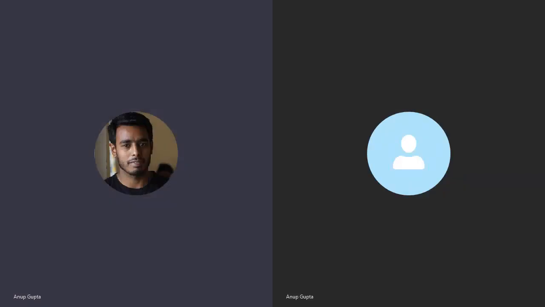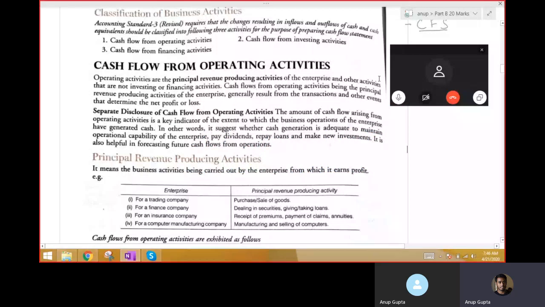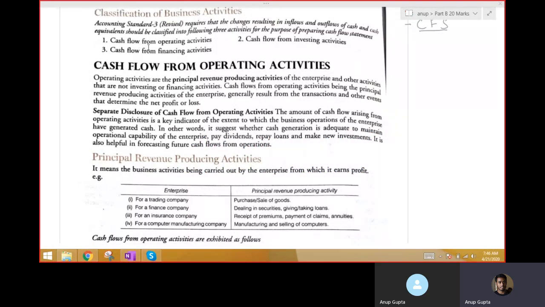So today we will be studying cash flow from operating activity. The cash flow statement classifies business activities into operating activity, investing activity, and financing activity, which was discussed in the previous video. So we'll start with operating activity first. Let us study what an operating activity is.